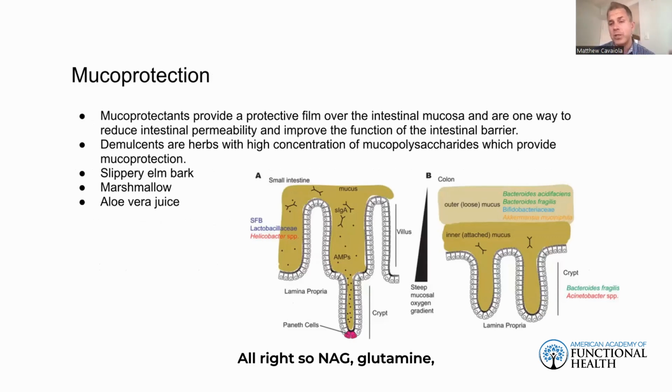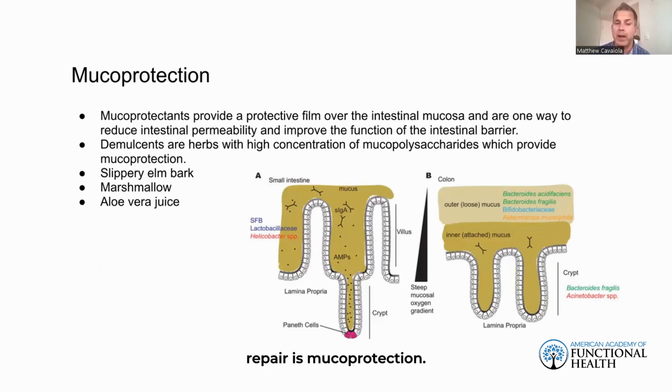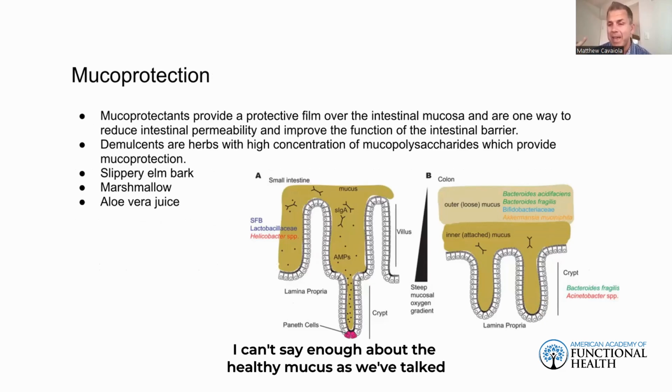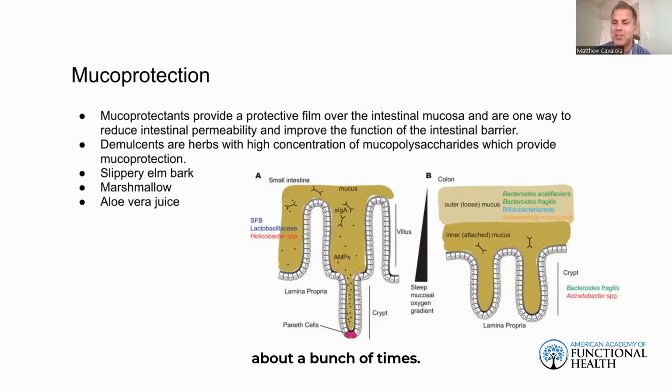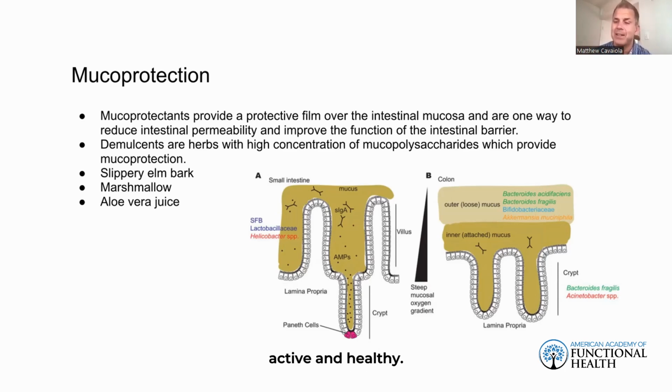All right, so NAG, glutamine, and the last thing we'll talk about here for intestinal repair is mucoprotection. Mucoprotection, I can't say enough about the healthy mucus, as we've talked about a bunch of times. If you learned nothing else from this talk today, hopefully you remember you need the healthy layer of mucus in your intestines to help keep your immune system active and healthy.